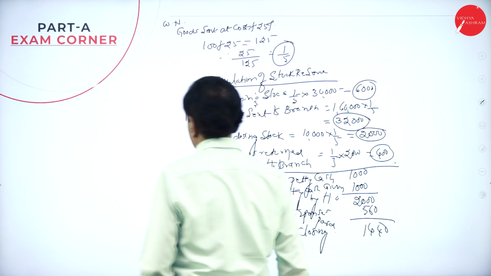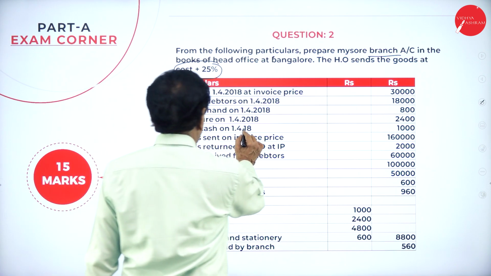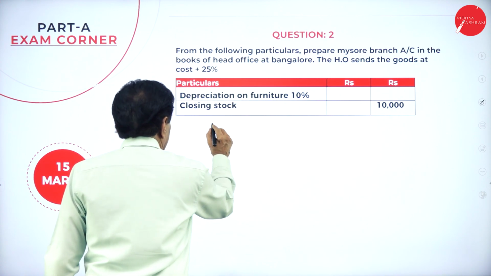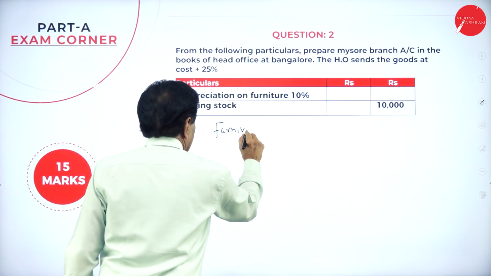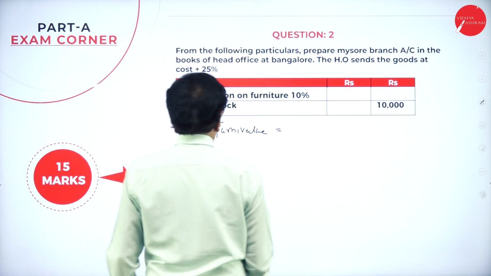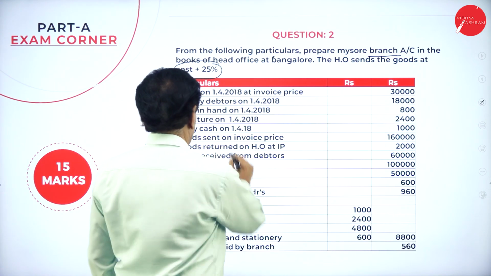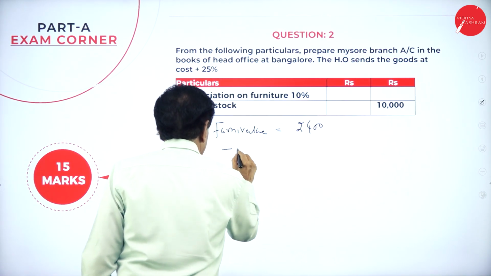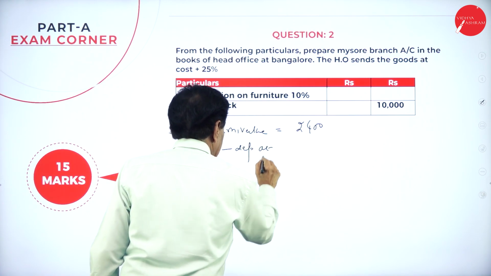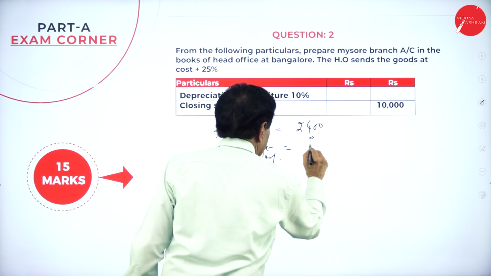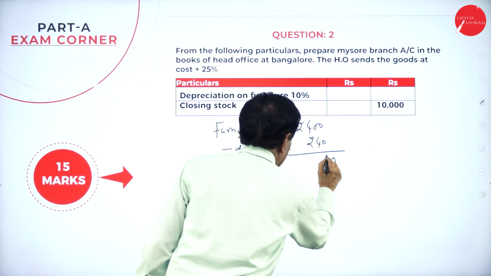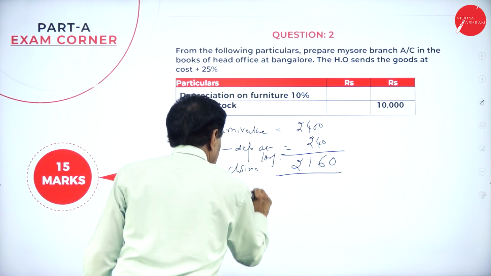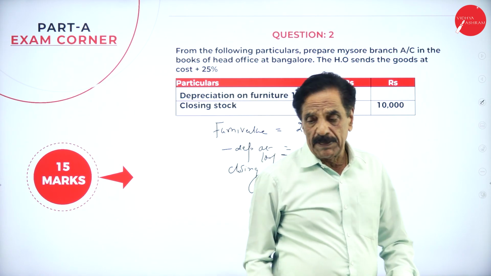Regarding the furniture, what's the opening value of the furniture? 2,400. Furniture value 2,400, minus depreciation at 10%, 240. Closing. Now I will explain.